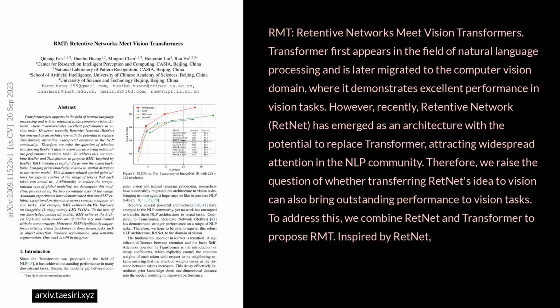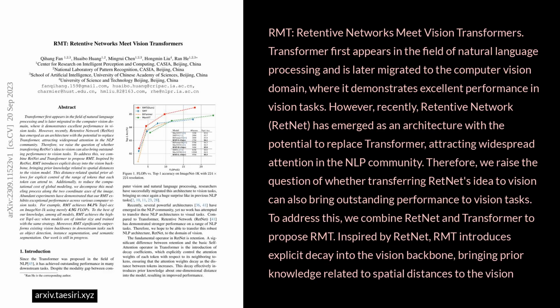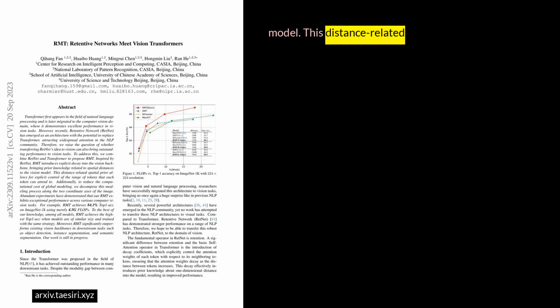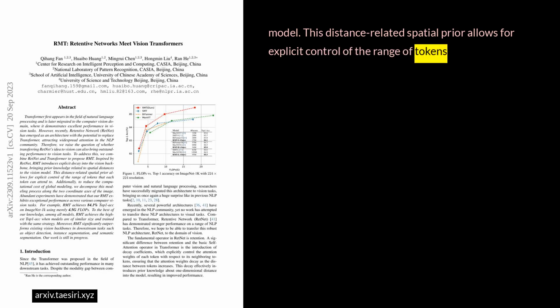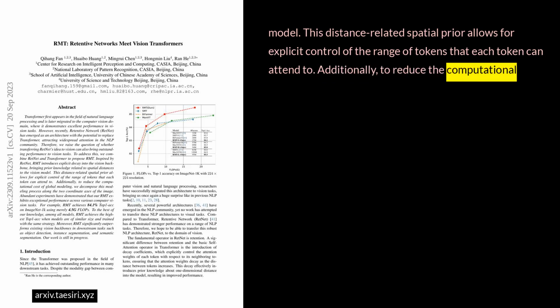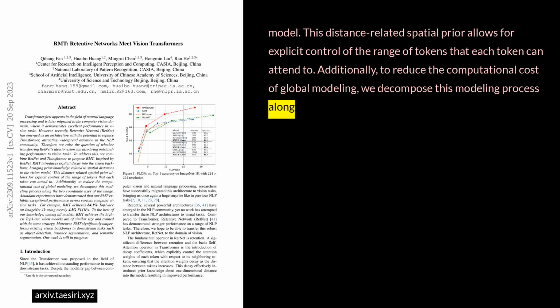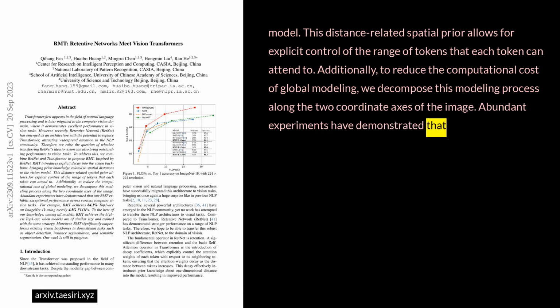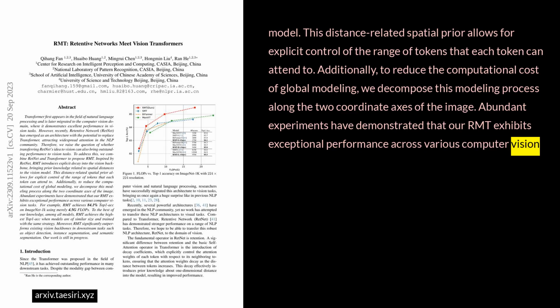Inspired by RetNet, RMT introduces explicit decay into the vision backbone, bringing prior knowledge related to spatial distances to the vision model. This distance-related spatial prior allows for explicit control of the range of tokens that each token can attend to. Additionally, to reduce the computational cost of global modeling, we decompose this modeling process along the 2 coordinate axes of the image. Abundant experiments have demonstrated that our RMT exhibits exceptional performance across various computer vision tasks.